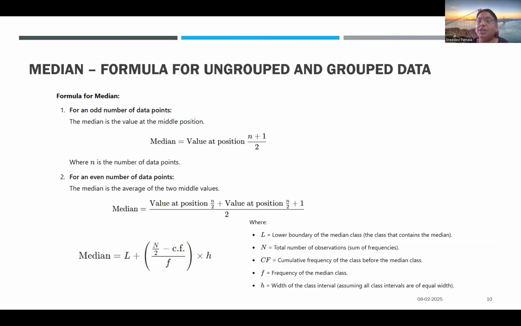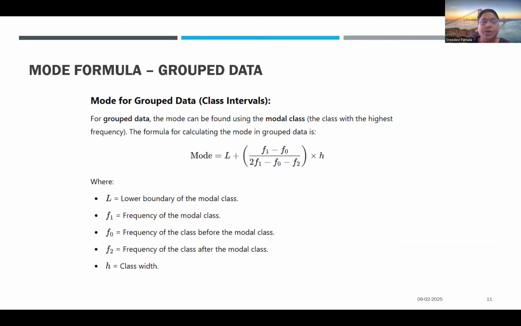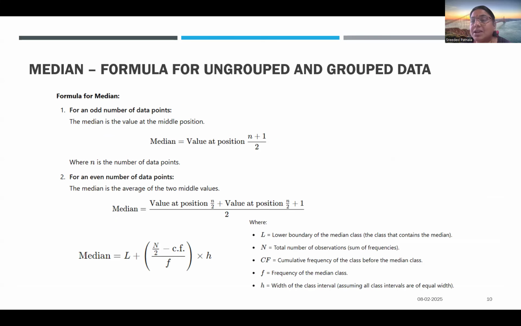For grouped data, where class intervals and frequencies are given, you calculate the cumulative frequency, and you have the corresponding lower boundaries, like 0 to 10, 10 to 20. These are called class intervals, which I'll discuss further in the videos.